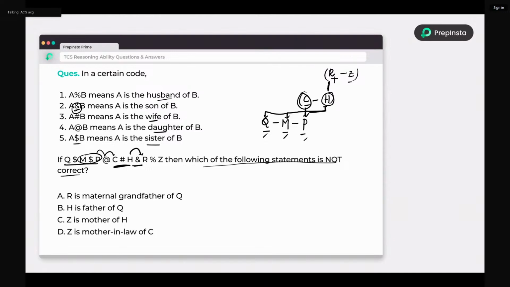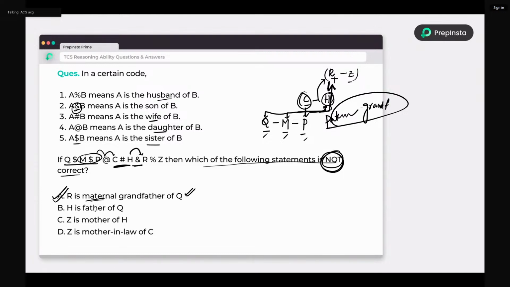How to relate R is nothing but father, father. Father's father is grandfather, but father side father, right? Father side grandfather will be called paternal, and mother side is called maternal. But here they are talking about maternal. So which is wrong? You have to choose which is not correct. So option A is your choice or the correct answer.